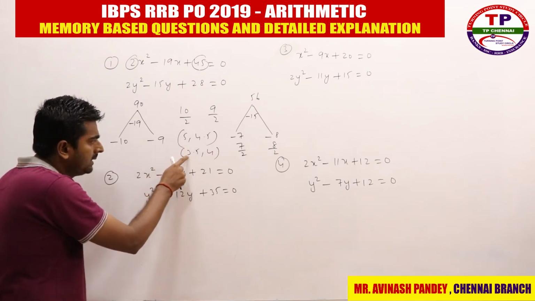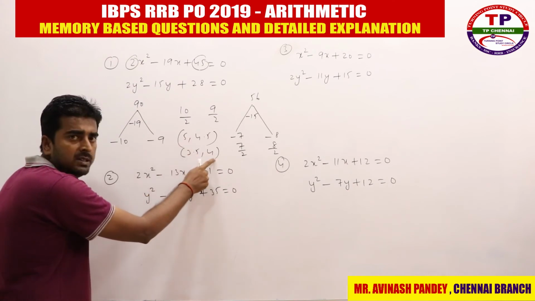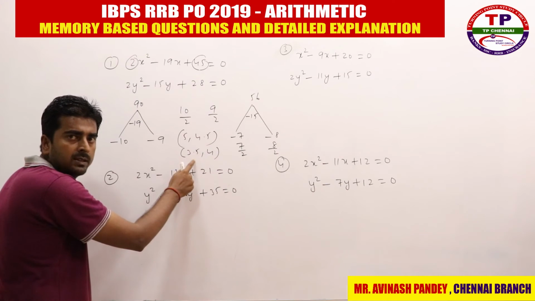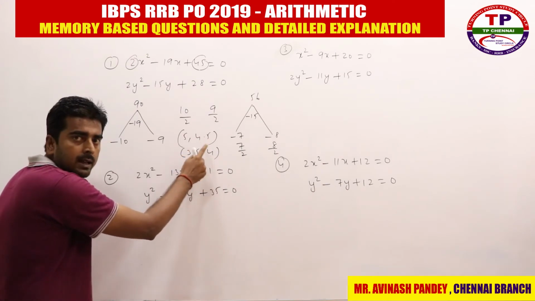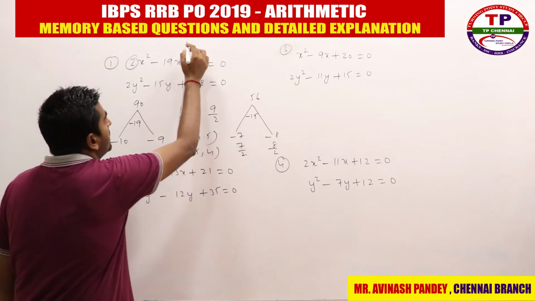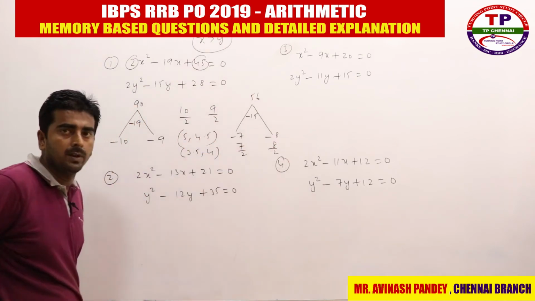Now orally we can compare. When you compare 5 and 3.5, which is greater? 5 is greater. When you compare 5 and 4, which is greater? 5 is greater. When you compare 4.5 and 3.5, which is greater? X is greater. When you compare 4.5 and 4, which is greater? X is greater. So throughout x is greater. So what is my answer for the first case? My answer is x is greater than y. This is my answer for the first case, right?